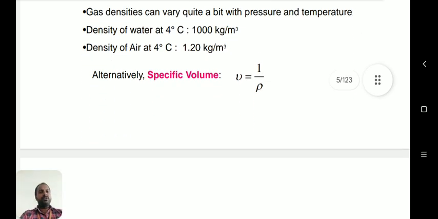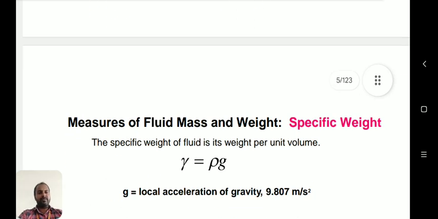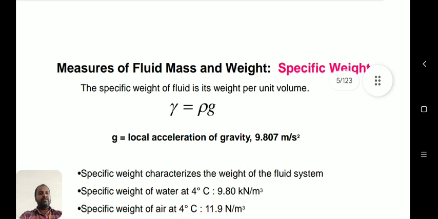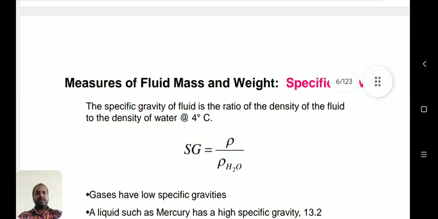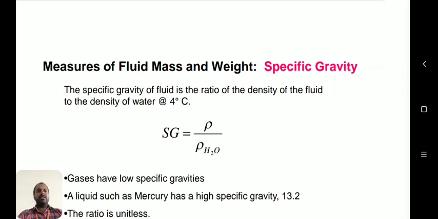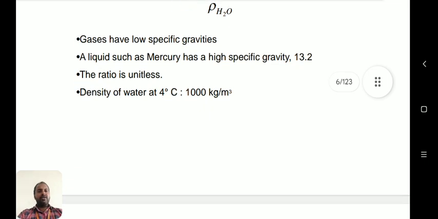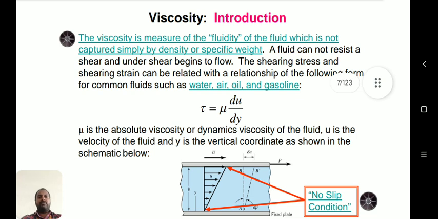Next, specific volume is 1 divided by rho. That formula is called the specific volume. The next thing, the specific weight. What is meant by specific weight? The specific weight is the fluid's weight per unit volume, that is rho into g. Next, specific gravity. These are all some measures of the fluid mass. The specific gravity and specific density are basic measures of the fluid.